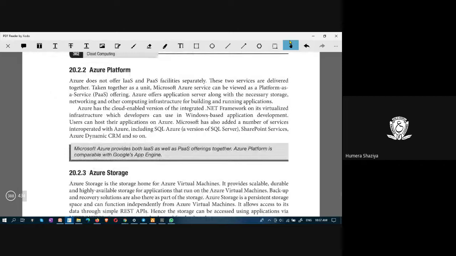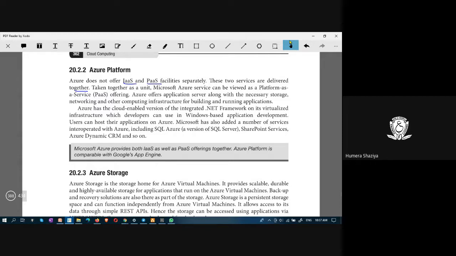That was about the offerings of infrastructure. That is infrastructure cloud service. Azure platform is the next topic. Azure does not offer IaaS and PaaS facilities separately. So these two services are delivered together. IaaS and PaaS are combined. Whereas in AWS, you can see IaaS and PaaS are different.